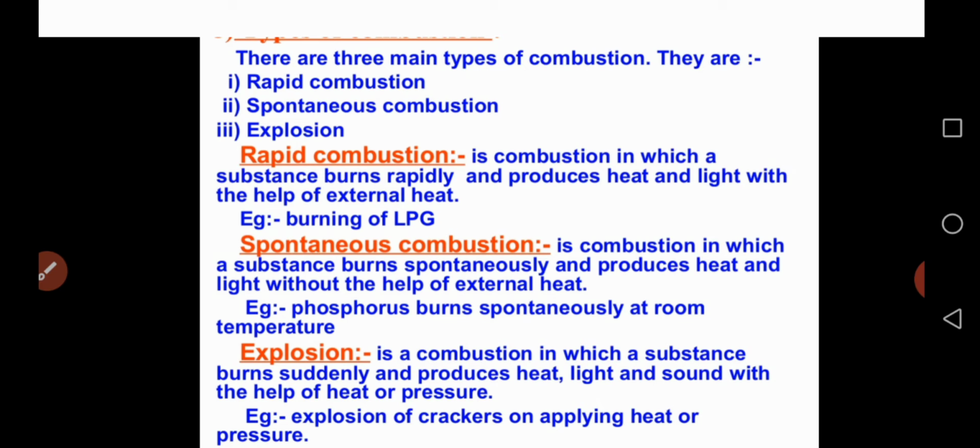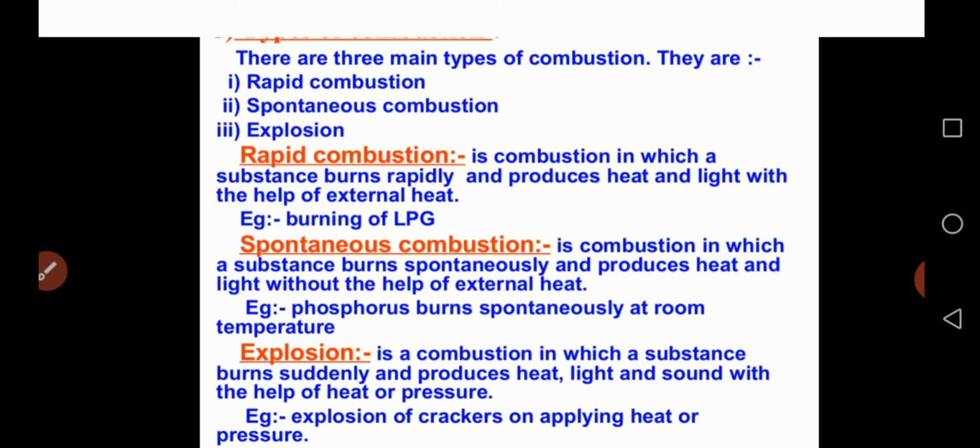So spontaneous combustion is combustion in which a substance burns spontaneously. Spontaneously the substance will burn and produce heat and light, without the help of external heat. Rapid combustion needs external heat. What about spontaneous combustion? There is no need of external heat.